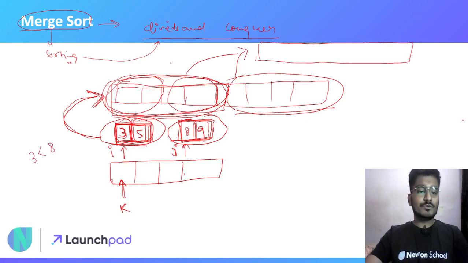Now I have to put 3 before 8. So I will put 3 at index k. Since I have already used this element in my answer subarray, I will increment my I by 1. So now my I is pointing here.